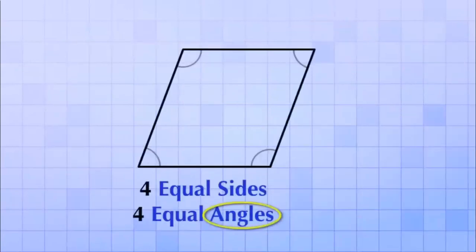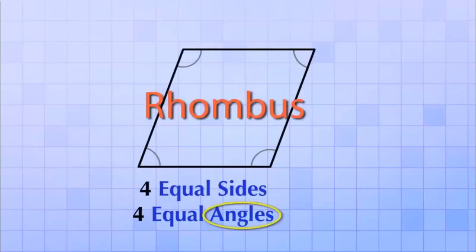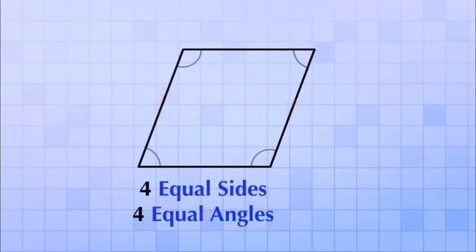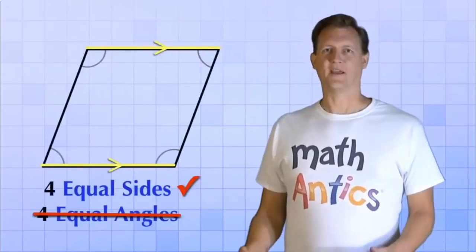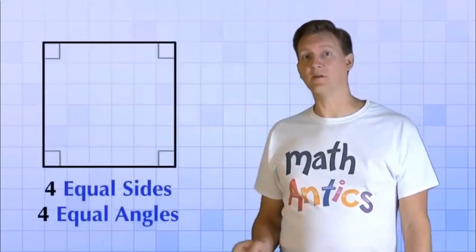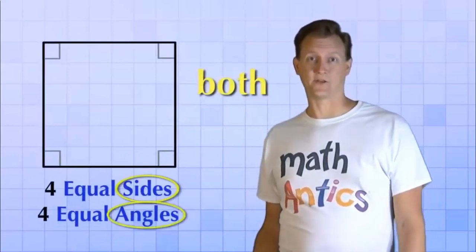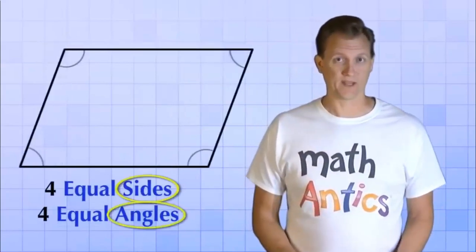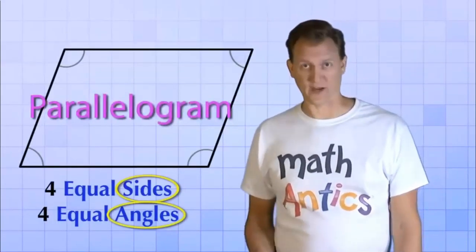What we have now is called a rhombus. A rhombus is a quadrilateral that still has four equal sides, but it does not have four equal angles. And once again, just like the square and rectangle, the rhombus is made from two pairs of parallel sides. Okay, going back once more to our square. What if we try changing both the sides and the angles? Here's what we end up with, and we call it a parallelogram.